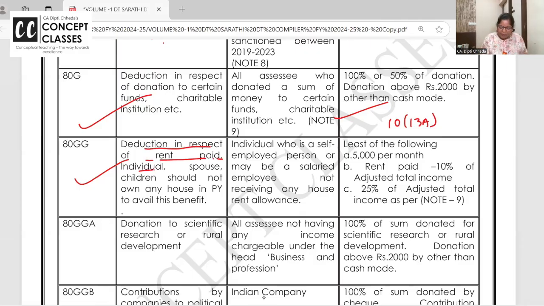Deduction in respect of rent paid by individual, spouse, or children. You should not own any house. Individual who is self-employed or who is a salaried employee but not receiving HRA. See, dear students, if you are receiving HRA, you are already taking the deduction there. So 80GG is deductible 5,000 per month, rent paid minus 10% of the adjusted total income, and 25% of adjusted total income. Least of the three is deductible in 80GG.